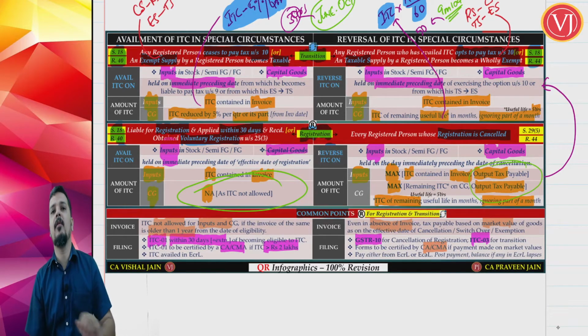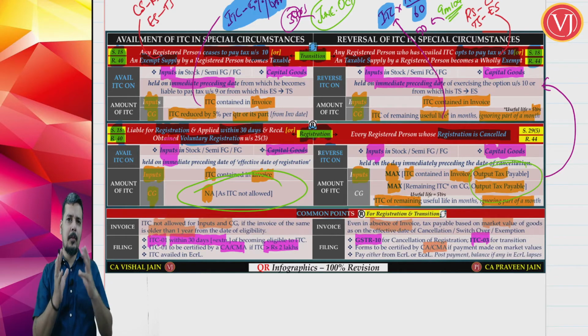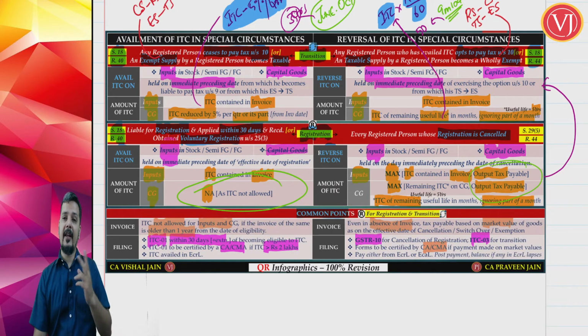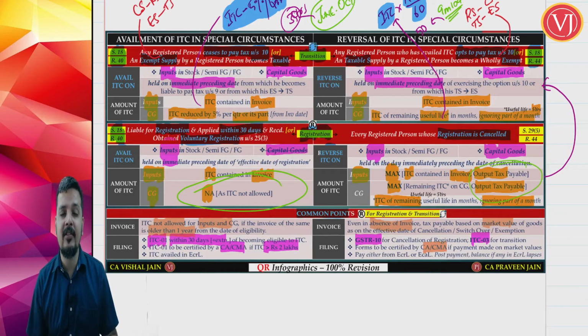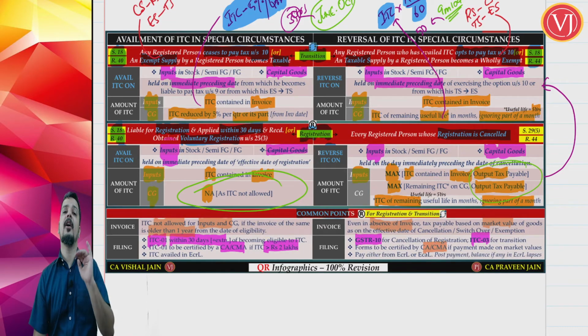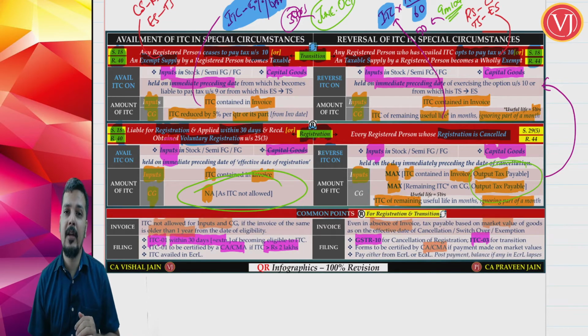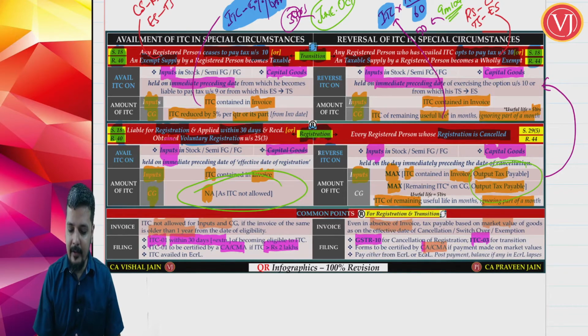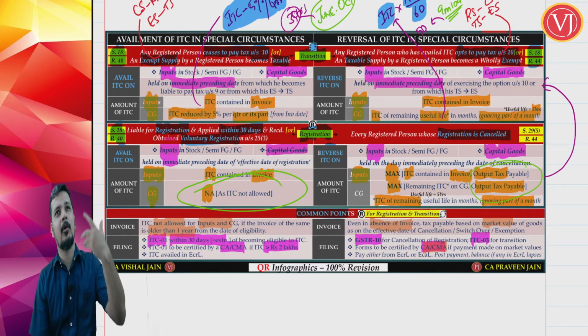Next, when you talk about availment again, if the amount is more than 2 lakhs, CA/CMA certificate. So for availment, the government wants to be very cautious. Older than 1 year stock, no credit. Next, they tell that you must apply within 30 days plus extension, only then you will get credit. Third, they tell that if the amount is more than 2 lakhs, take a CA/CMA certificate. Whereas in case of reversal, there is no need of a CA/CMA certificate even if the amount is 1 crore.